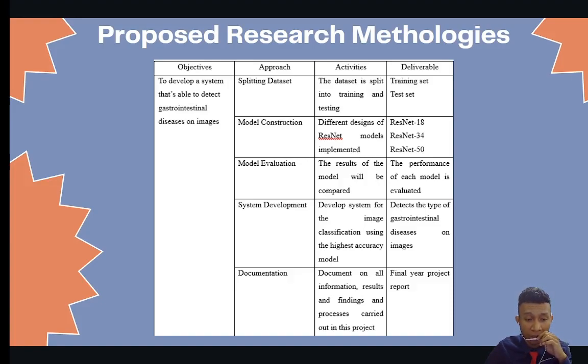Next we will evaluate each model, and the best performing model will be used in the system development, so we can create a system that can classify GI disease accurately. And lastly, we will document all the information, results and findings and processes in this project.